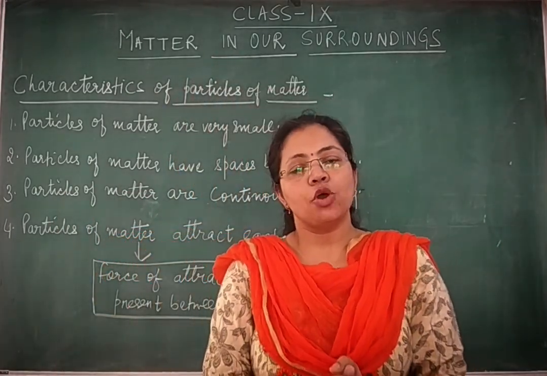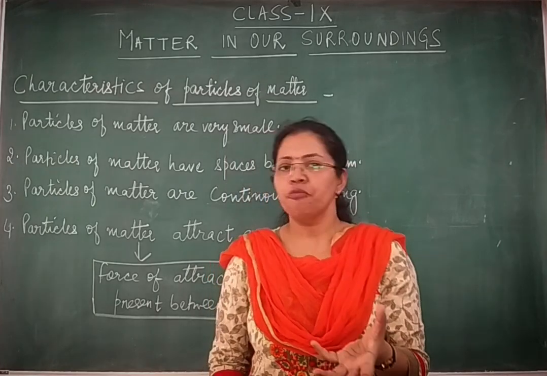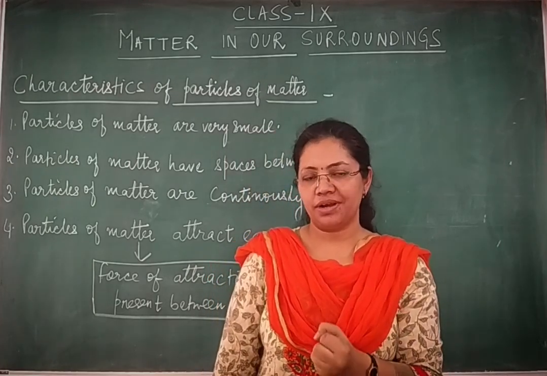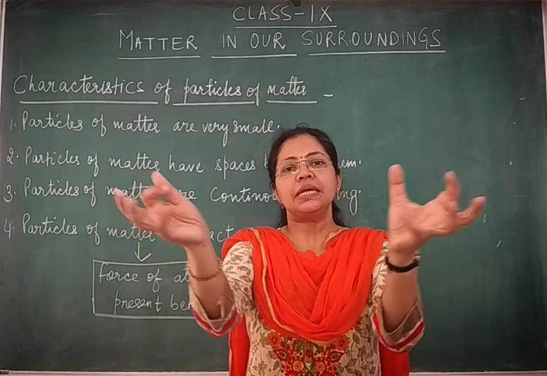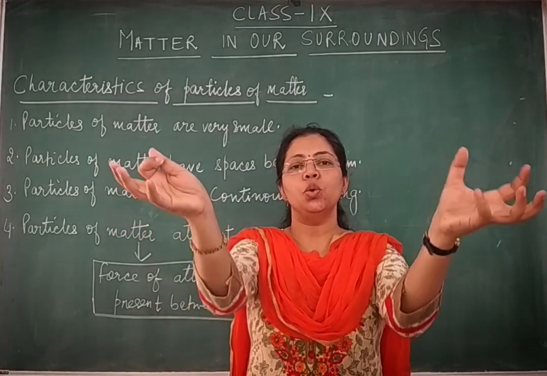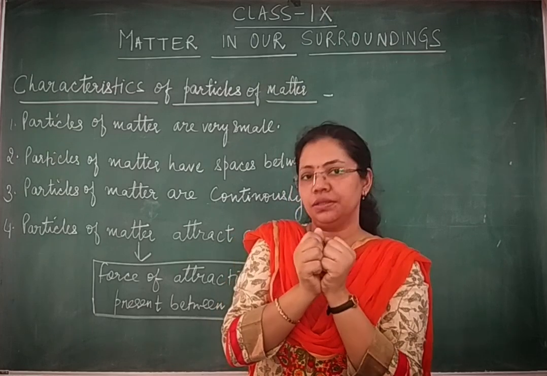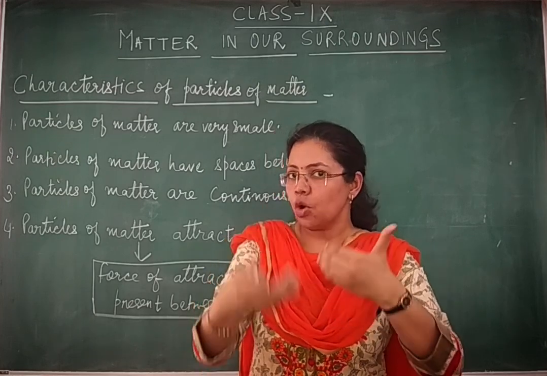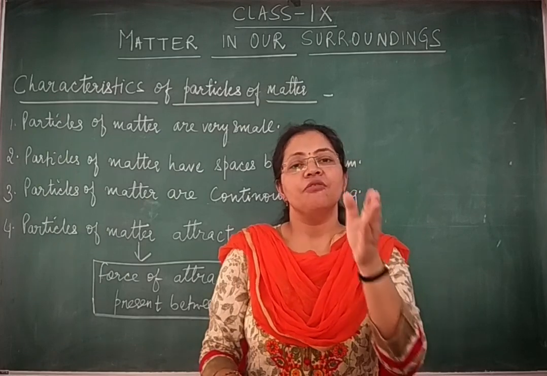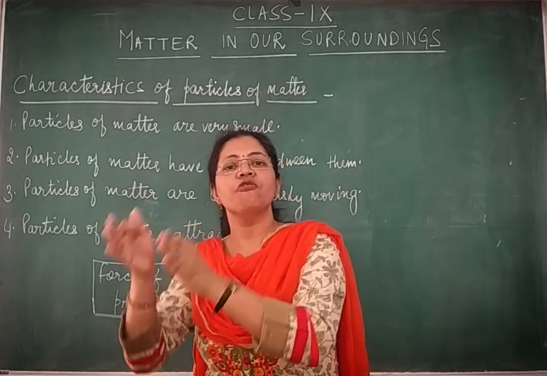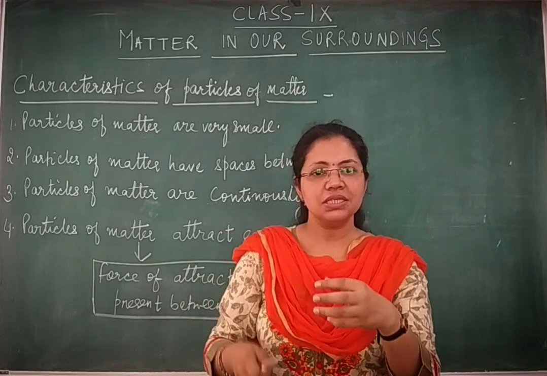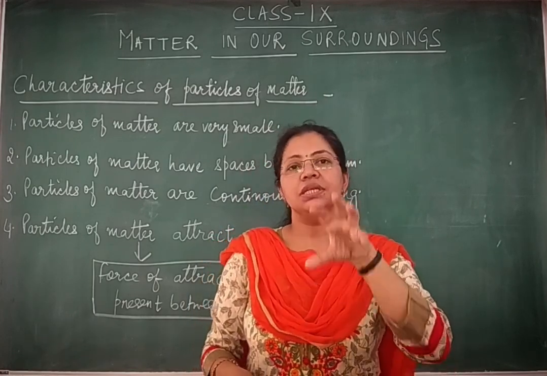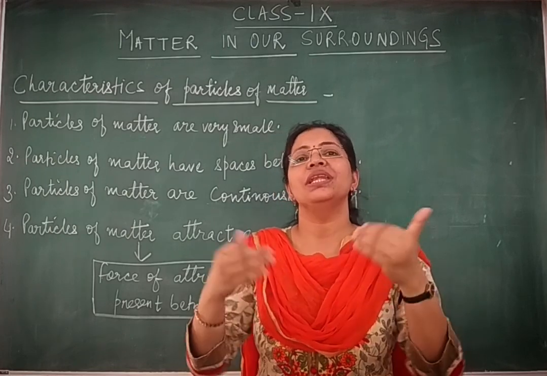Why? Because children, in every kind of matter, there exists a kind of force of attraction which keeps on attracting molecules towards each other. And the magnitude, or you can say the strength, of this force of attraction varies from one kind of matter to another. It is not like in every type of matter this force of attraction is equally strong.